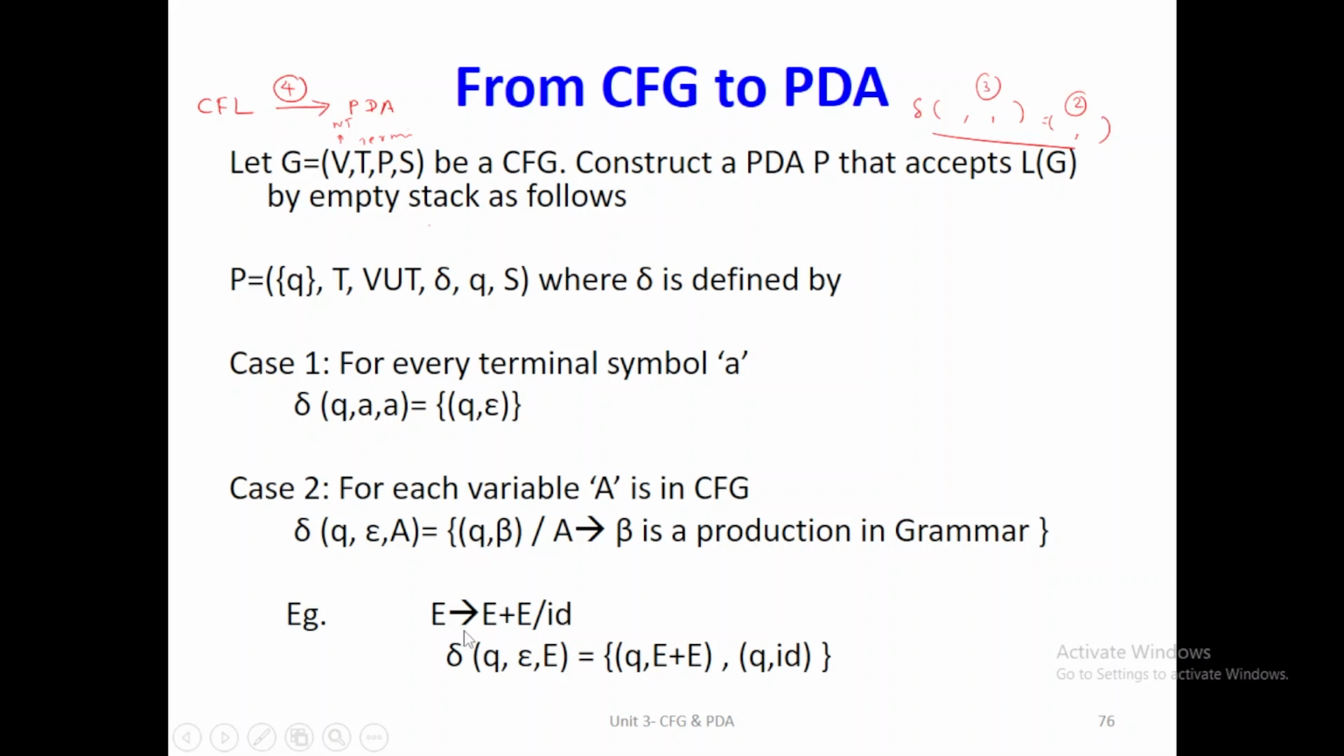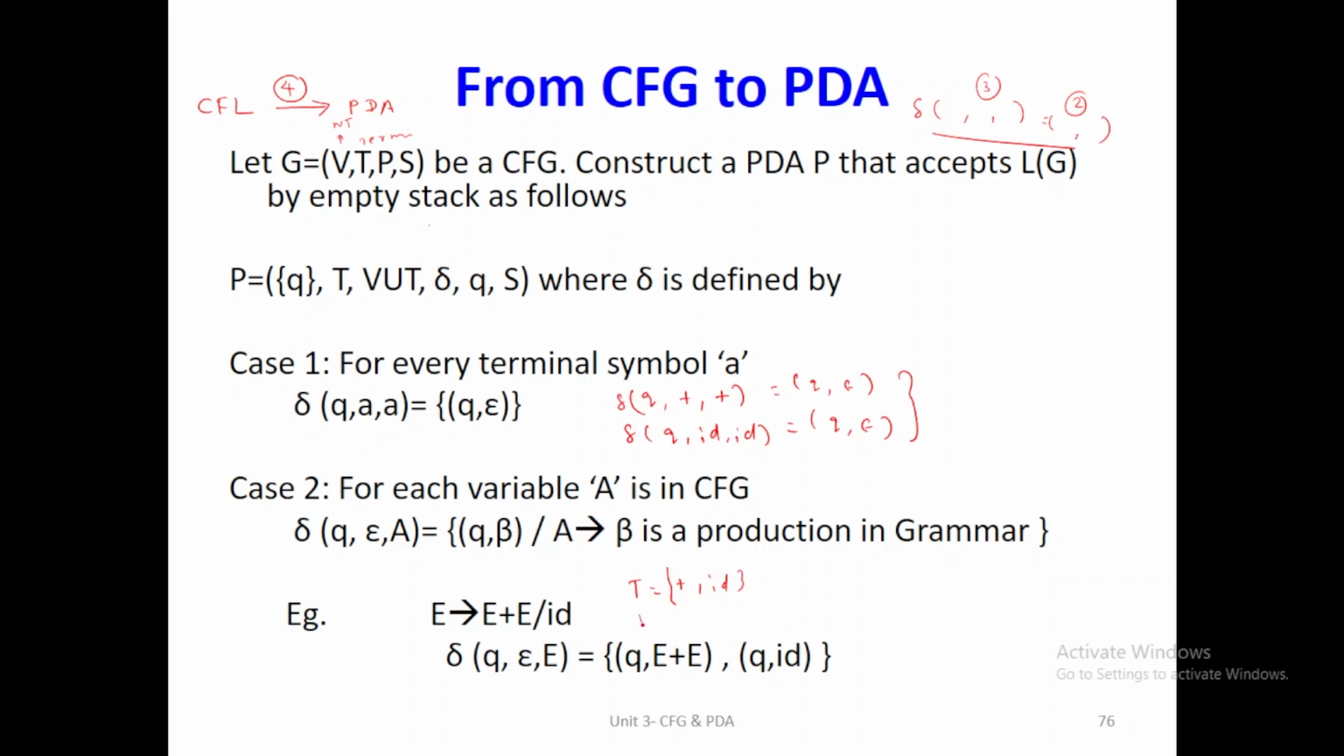For example, if any production is like E implies E plus E by ID, then we can write the terminal symbols from the given production. The terminal symbols are plus and ID. So by applying case 1, we can write it as tilde of Q, first terminal symbol is plus and the second terminal symbol is ID, which is equal to Q comma epsilon. So there are two transition functions for two terminal symbols.